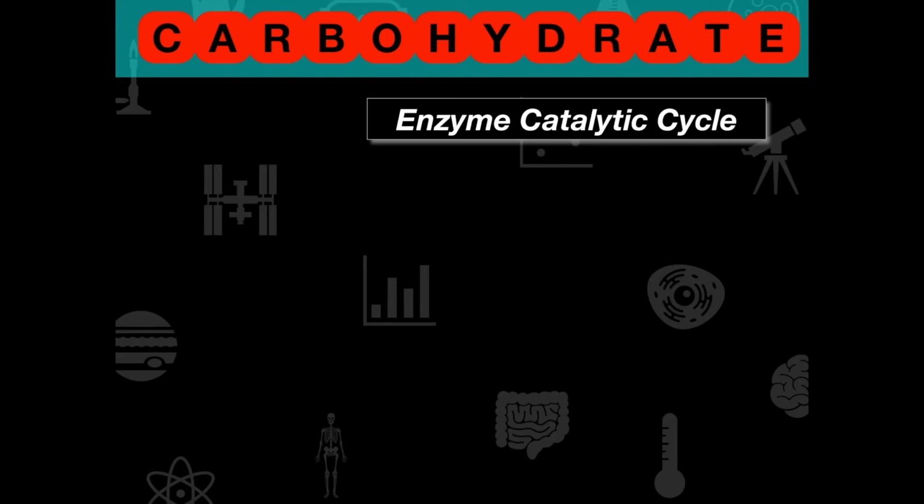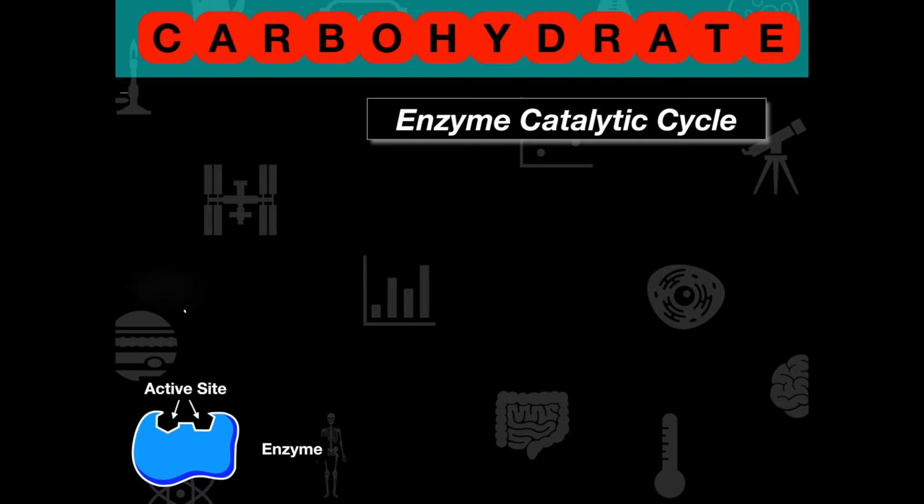And enzymes are going through, and remember, they're facilitating these chemical reactions, going from monomers to polymers, going from monosaccharides to disaccharides and polysaccharides, and then in the reverse. So we're thinking about the enzyme catalytic cycle here. Well, we can relate enzymes to the building and breaking down of polymers. So remember, an enzyme has an active site, and that active site is going to be specific for certain types of substrates, and then the enzyme is going to make that chemical reaction occur.